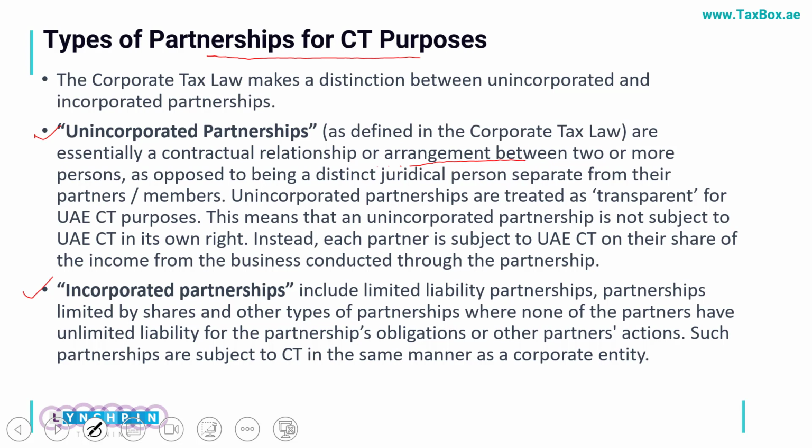But in this case, the entity itself is not subject to taxation. The unincorporated partnerships would be treated as transparent, which means that the partners will be taxed individually on their share of income which they will be earning from this unincorporated partnership.